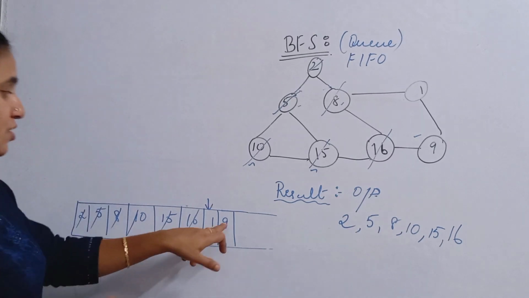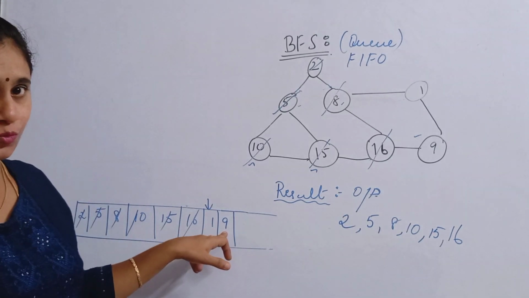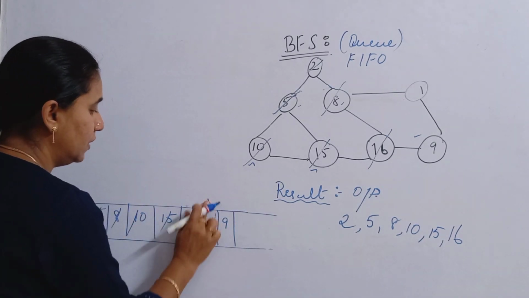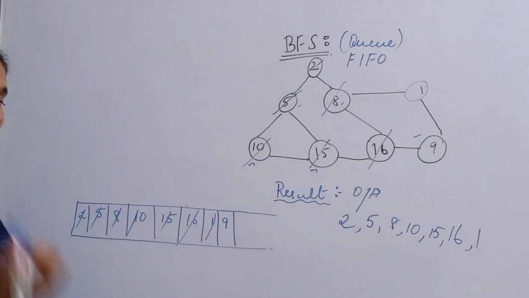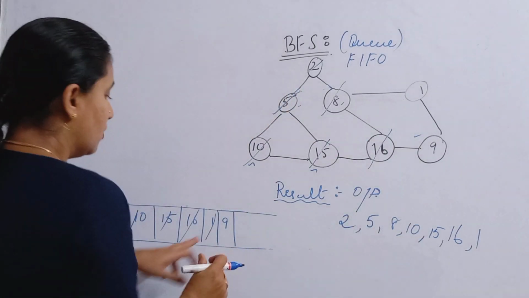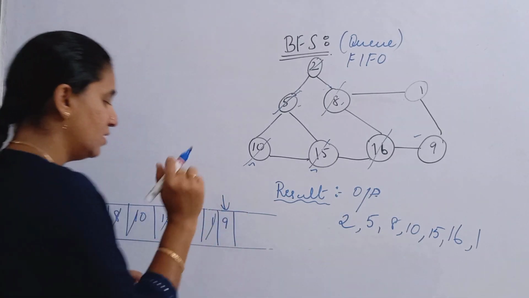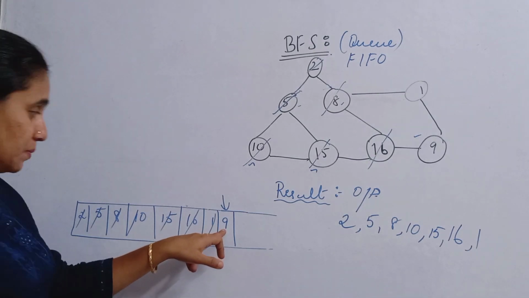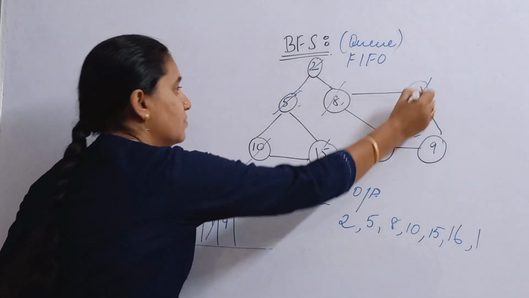So no more elements to be entered inside the queue. Okay, so what you are going to do? Just delete this element and you are adding it. 1. 1 is being added. So now find, the next front element is 9. You are going to find any elements that are adjacent to 9. You just check. See, 1 is also visited, isn't it?